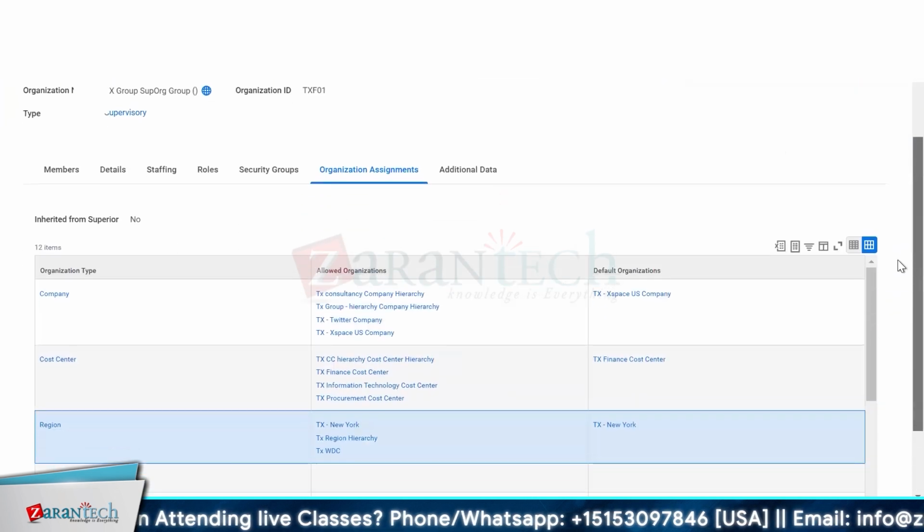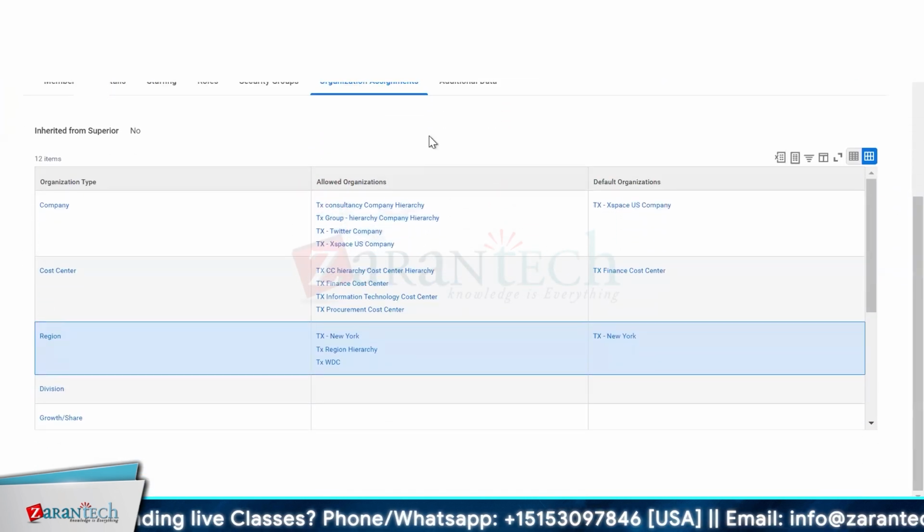But if you want to see any activity, like who created this invoice, who has created or approved this, which cost center manager has approved it, and which regional manager has rejected it, all the logs will be maintained on the transaction level. That we will see. Not now, but definitely, I will show you. Is it clear? Okay.